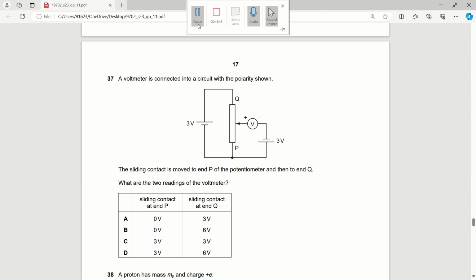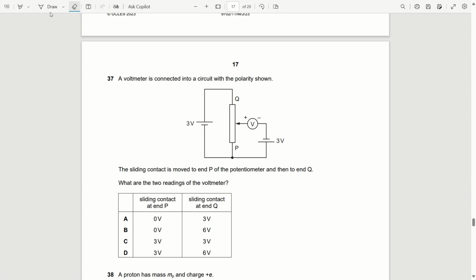Okay, when the sliding contact is moved to point P, the reading will be 3 volt only, and when the sliding contact is moved towards point Q, it will include this 3 as well as this 3, so it will be 6 volt. So option D is correct.